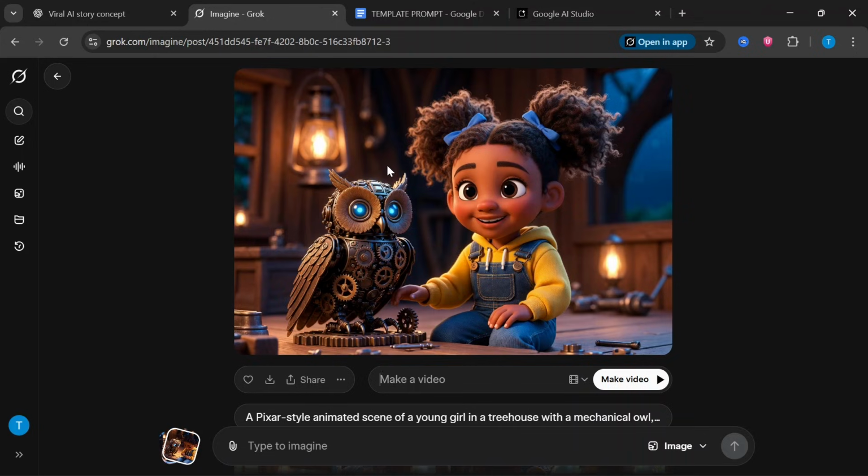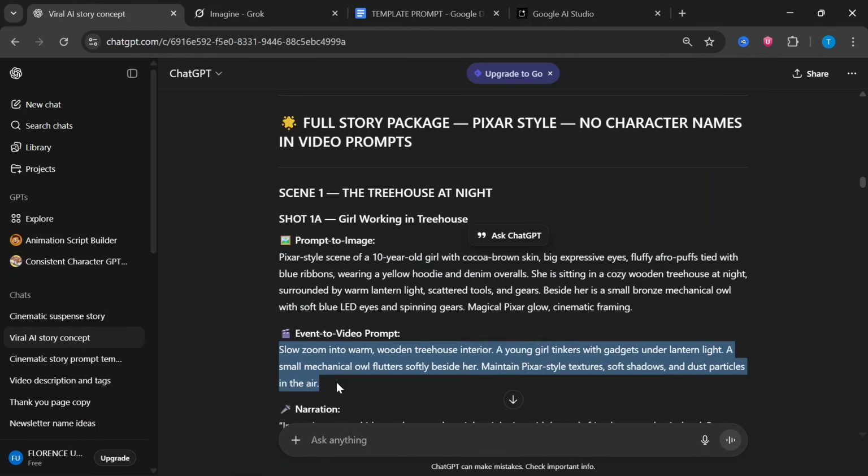Here we are going to insert our image to video prompt from ChatGPT just to animate it. So let's get started. Going to copy the prompt.